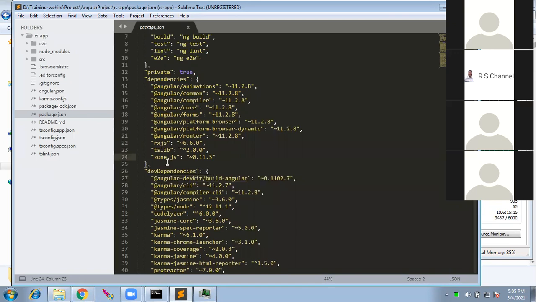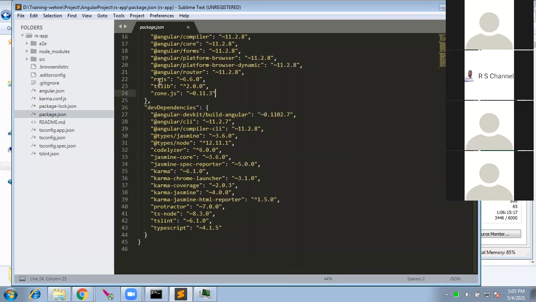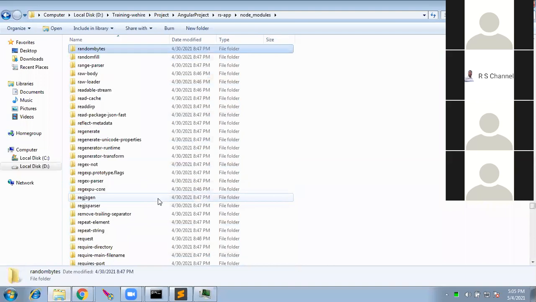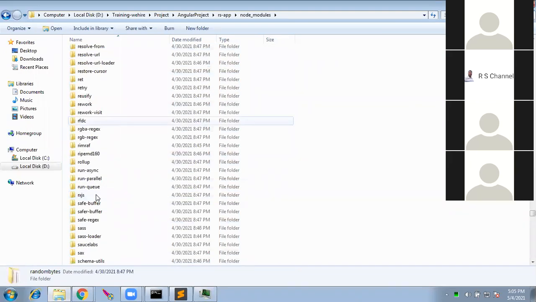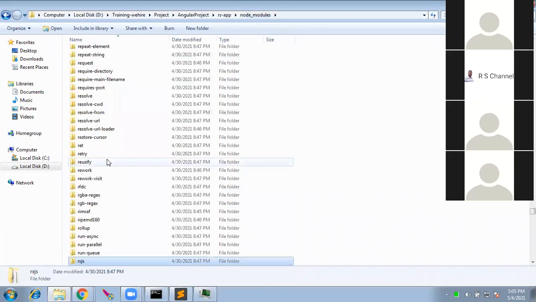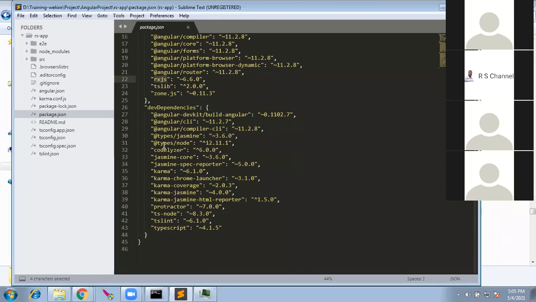Let's say I have RxJS version 6.6.0. Inside node_modules, I will have a folder called RxJS. If I go inside, these folders came from the RxJS repository, which is in GitHub.